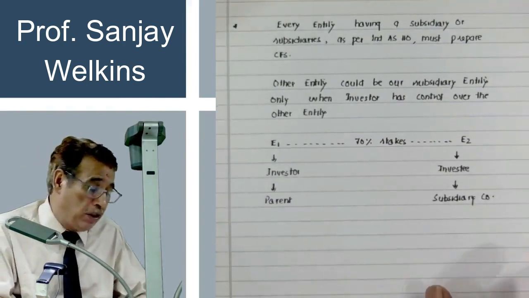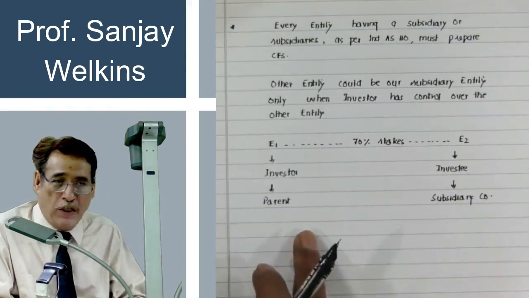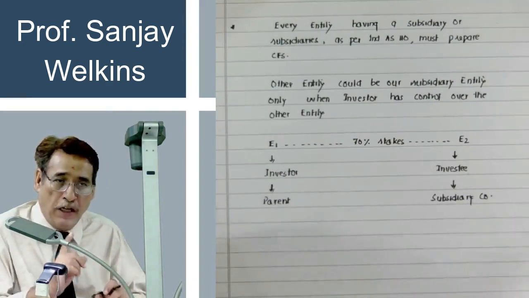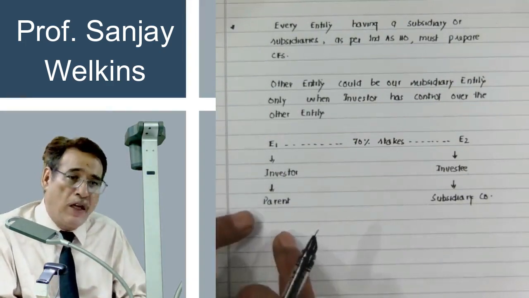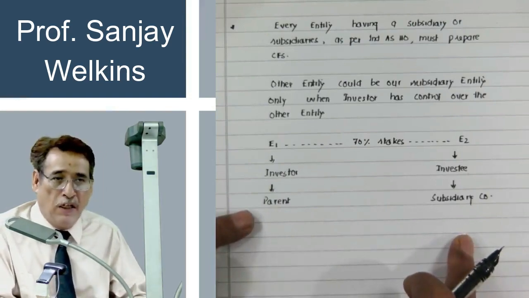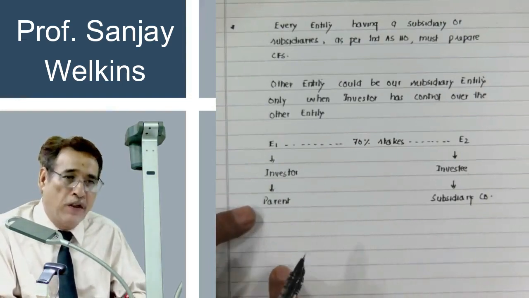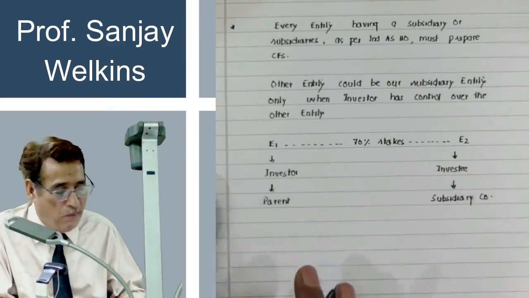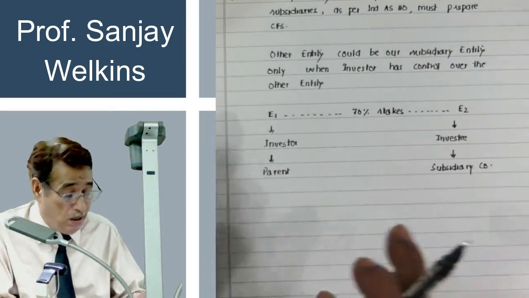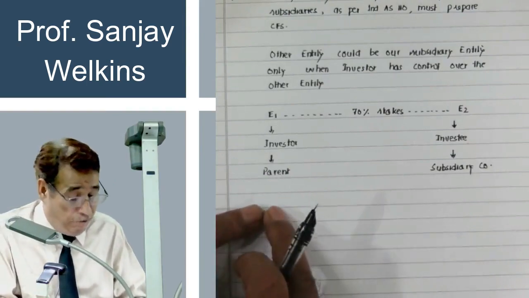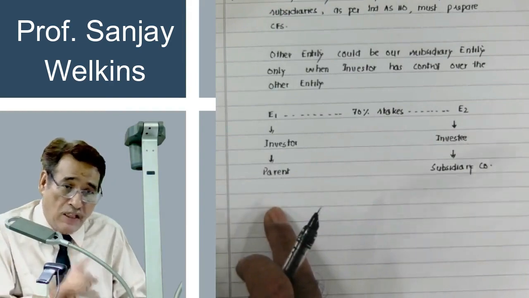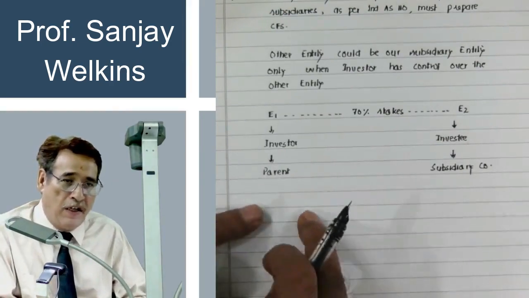So remember one thing, other entity could be your subsidiary only when you are having control over that particular entity. And if you are having control over the other entity, then as a parent, you need to prepare the consolidated financial statement. But it is very important to understand, many people get confused here. When you are going to prepare the consolidated financial statement at the year end, then only Ind AS 110 will apply.